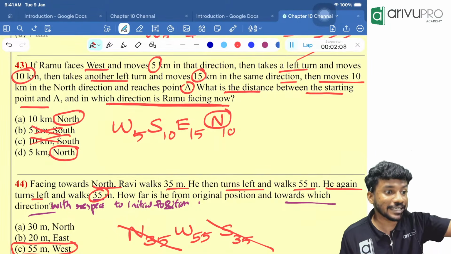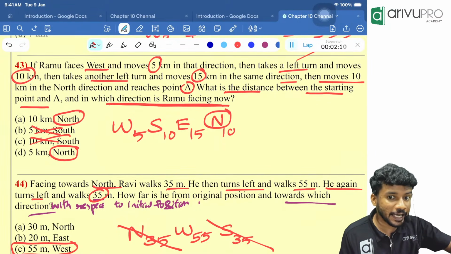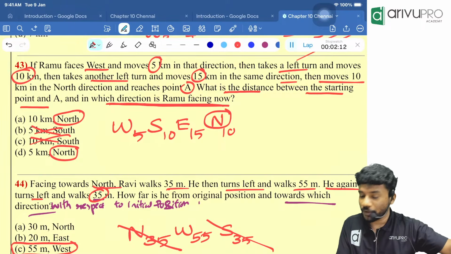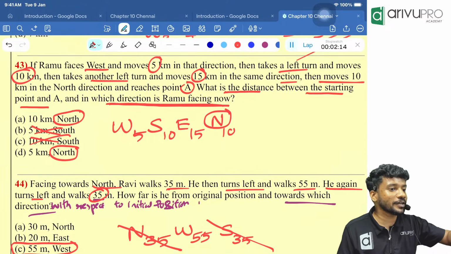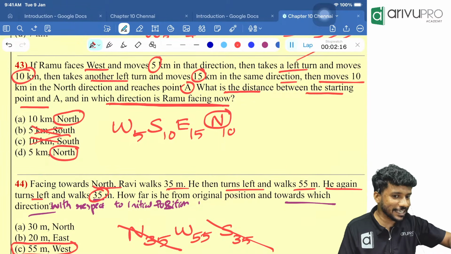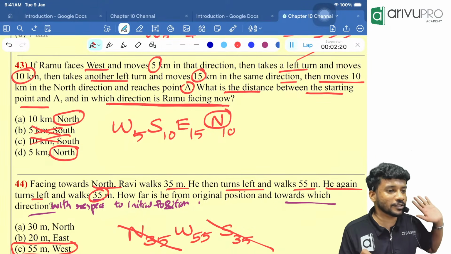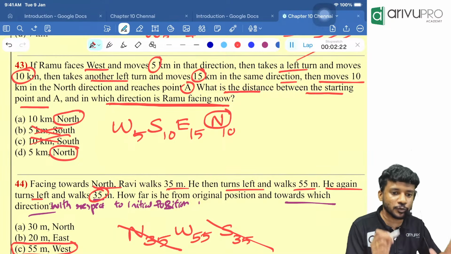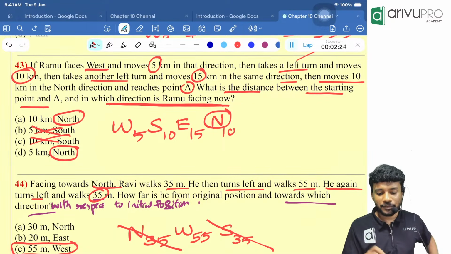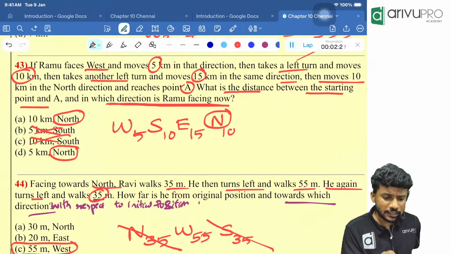moving or facing in which direction. The question is not like with respect to the initial point. Where the final point is, is not the question. They are asking which direction Ramu is facing. So finally he is moving in the north direction. So the direction Ramu is facing is what? North itself. Then, now you can do the finding the distance part.